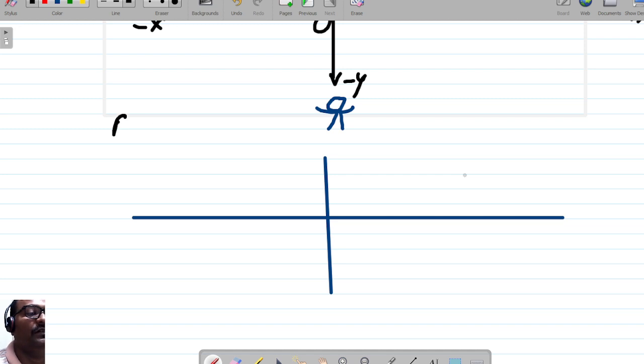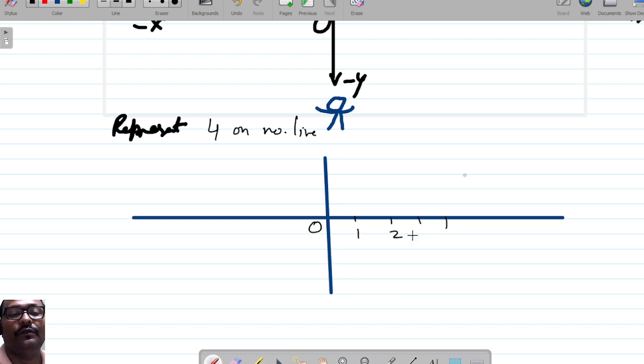Suppose there is a question: represent 4 on the number line. 0, 1, 2, 3, 4. This is the point which you can write as the number line representation of 4.